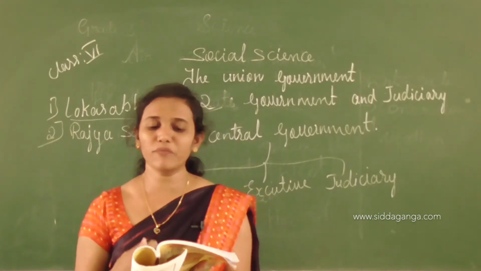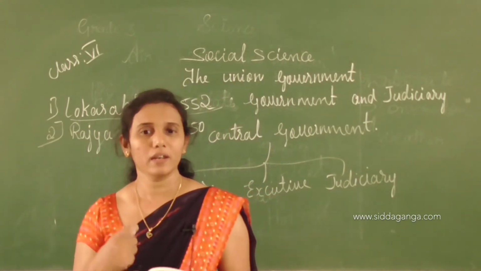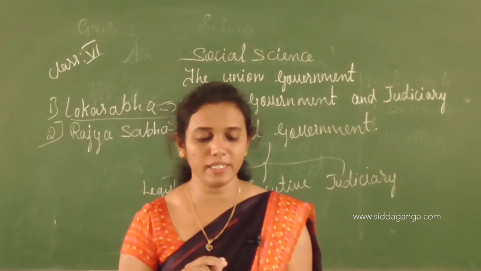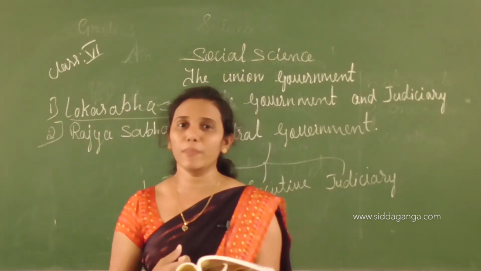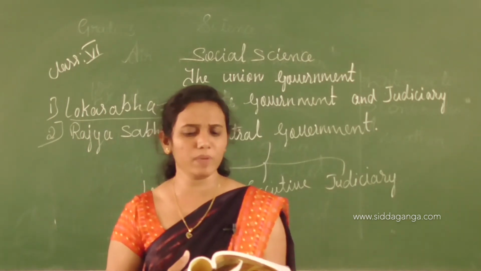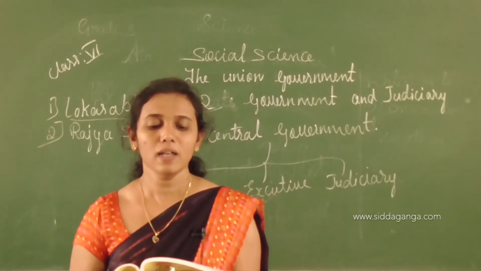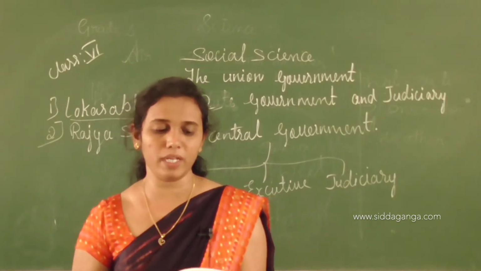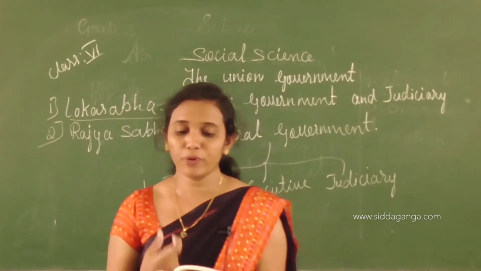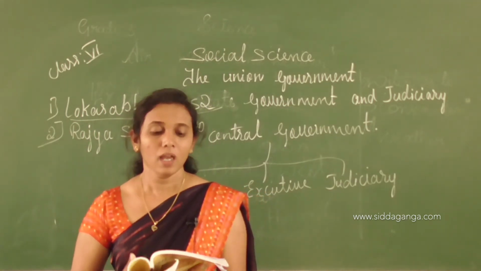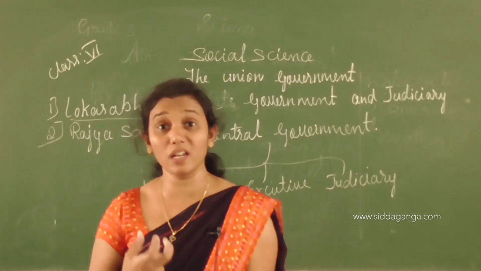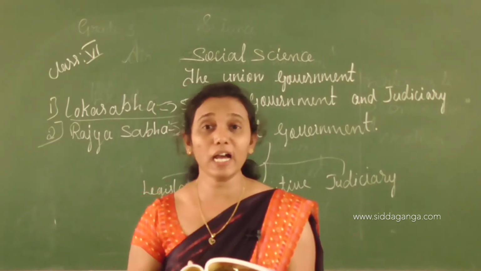The Vice President of India is the chairman of the Rajya Sabha. Rights of the members. What are the rights of the members, children? The members of the Lok Sabha and the Rajya Sabha are called MPs, members of Parliament. The members enjoy freedom of speech in the Parliament. The opinions expressed by them in the Parliament cannot be questioned in a court of law.